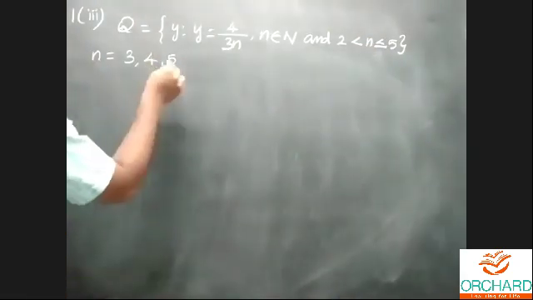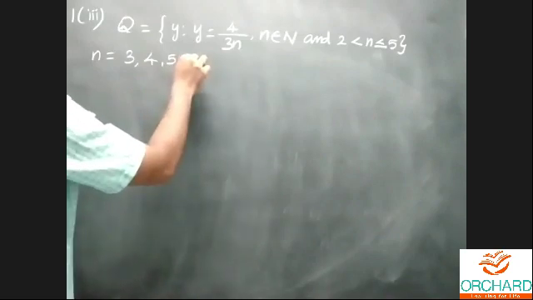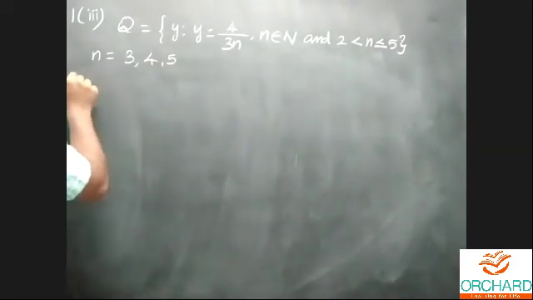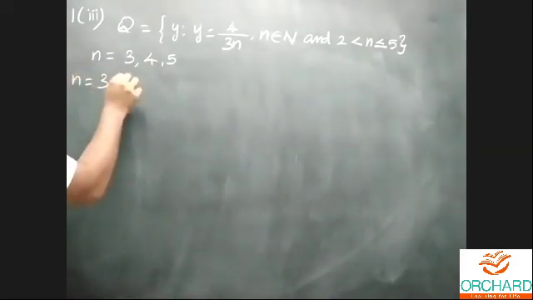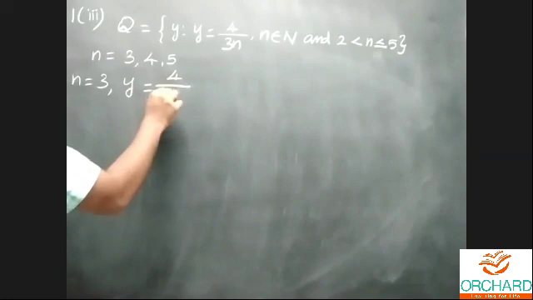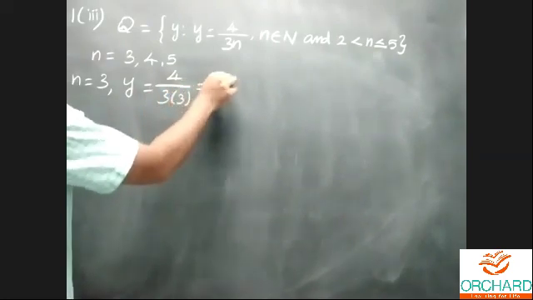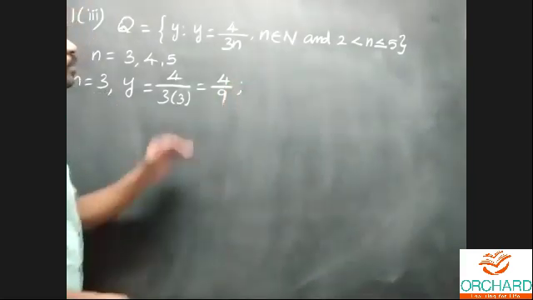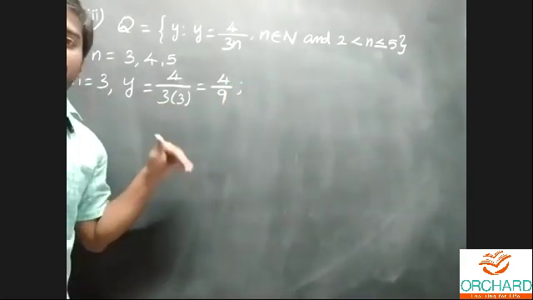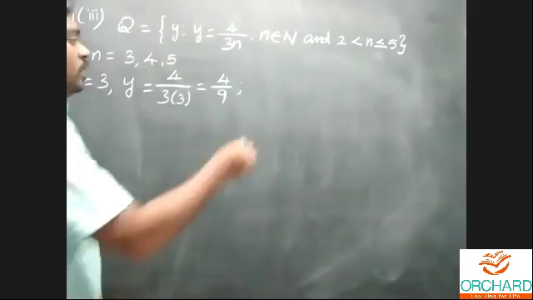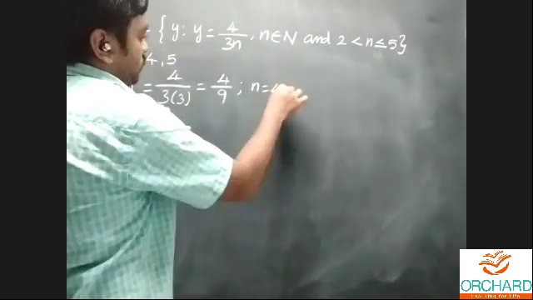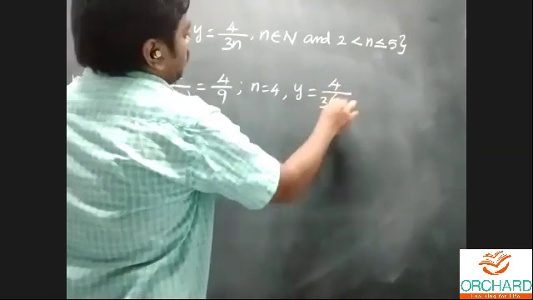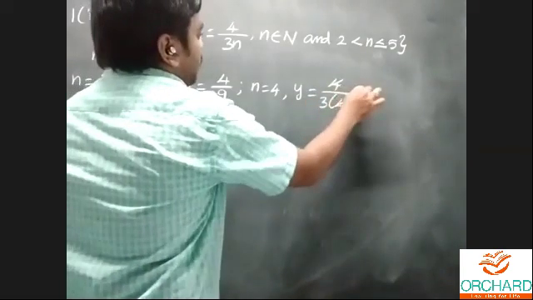n is equal to 3, and y is equal to 4 by 3 into 3, nothing but 4 by 9. Next, n is equal to 4. In class work, I am writing the next consecutive line. y is equal to 4 by 3 into 4. 4 and 4 get cancelled, it becomes 1 by 3.